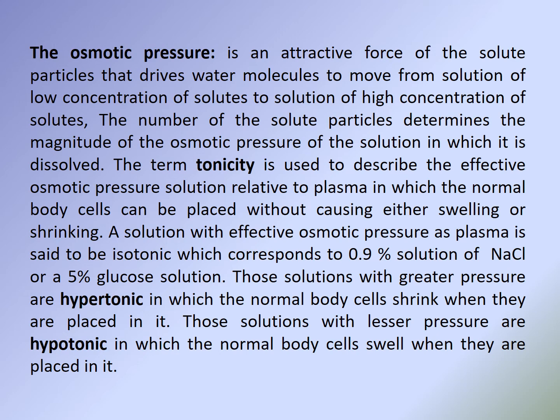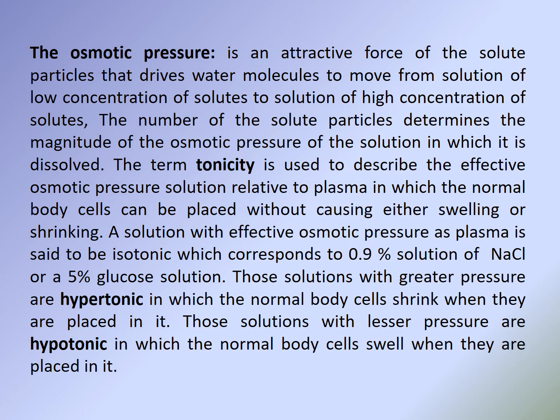The term tonicity is used to describe the effective osmotic pressure of a solution relative to plasma, in which normal body cells can be placed without causing either swelling or shrinking. A solution with the same effective osmotic pressure as plasma is said to be isotonic, which corresponds to a 0.9% solution of NaCl or a 5% glucose solution.